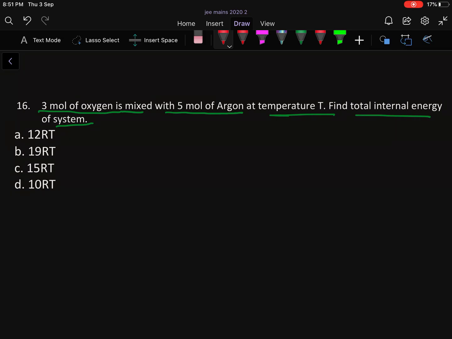So the internal energy is degree of freedom by 2 into R into T. This is for 1 mole, for any gas, and the degree of freedom for diatomic is 5. So for 1 mole O2, it will be 5 by 2 RT.